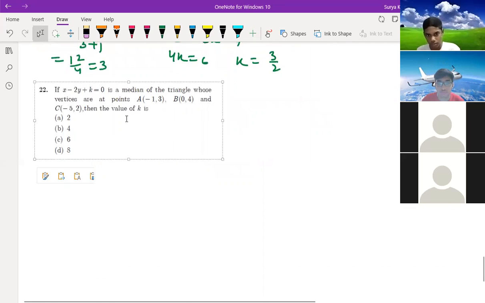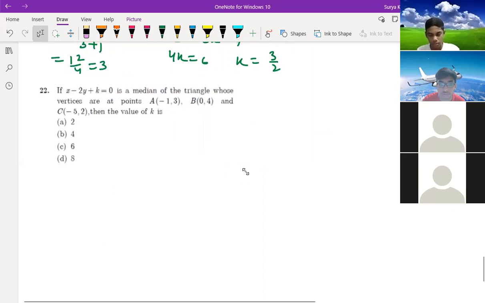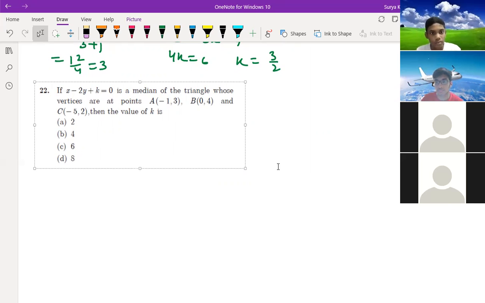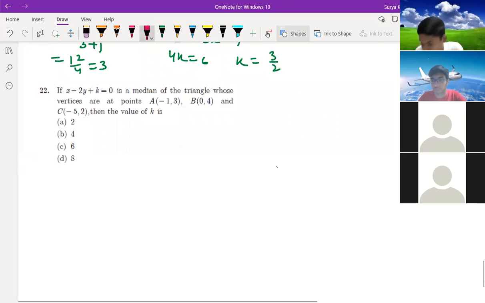This question you are saying, right? Yes, sir. x minus 2y plus k is equal to 0 is a median of a triangle whose vertices are at these points. So actually, this is an easy question only. You try at home once, see.